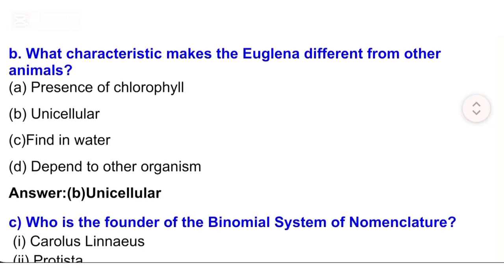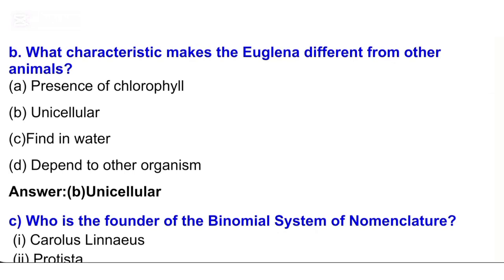B. What characteristic makes the euglena different from other animals? A. Presence of chlorophyll. B. Unicellular. C. Found in water. D. Depends on other organisms. Answer: B. Unicellular.